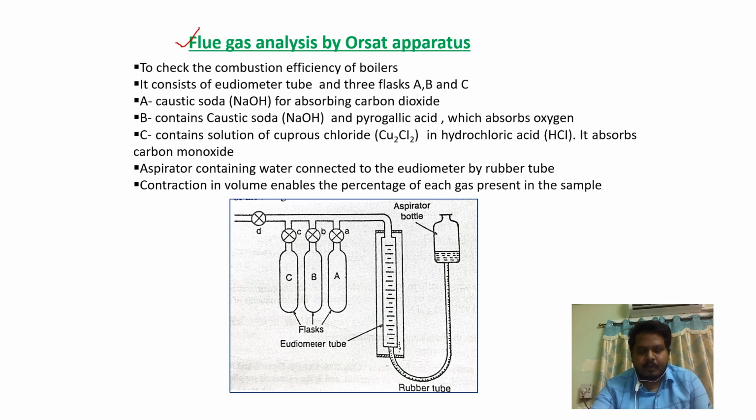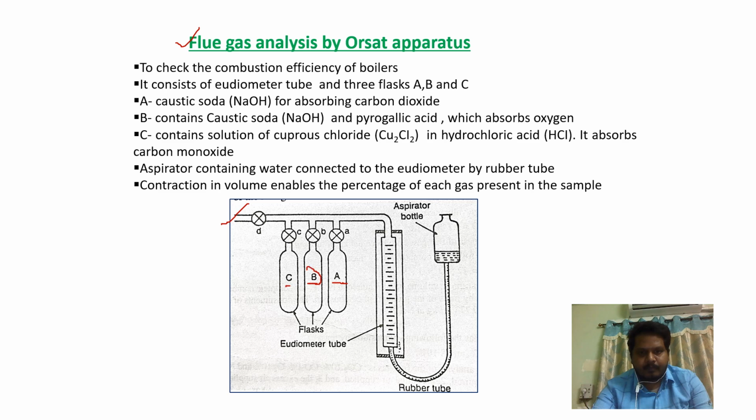We can do flue gas analysis experimentally by the Orsat apparatus. Here, as you can see in this figure, this is the Orsat apparatus setup. It will have three flasks: flask A, flask B, flask C. Flask A will have caustic soda for absorbing carbon dioxide.